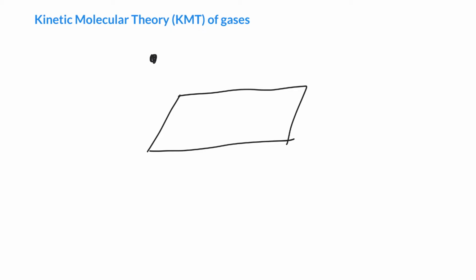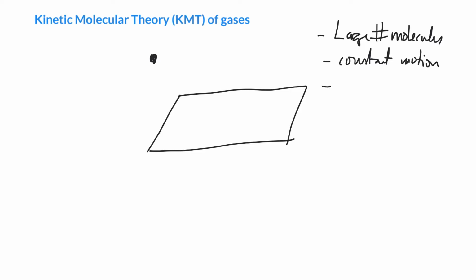So molecular says that these gases are made of these little particles called molecules. Kinetic means that they are in constant motion. So you have a large number of molecules, and gases are made of trillions of them. They are in constant motion. So the kinetic is telling us about motion. And really the third thing is that the temperature of the gas is proportional to the motion. So at higher temperatures, we get more motion. At lower temperatures, we get less motion. And that's really it. So now you got about 2 minutes to enjoy yourself before you get vaporized.